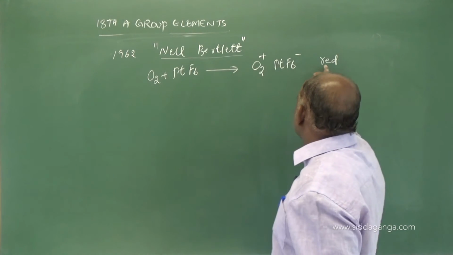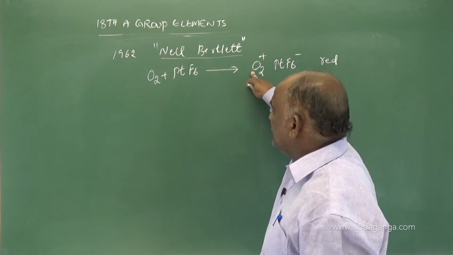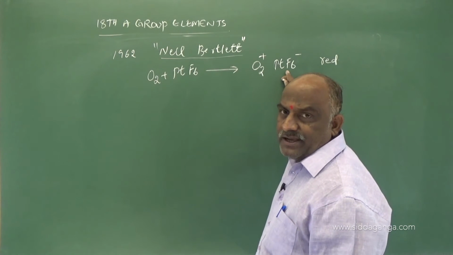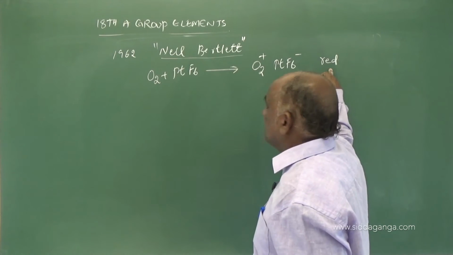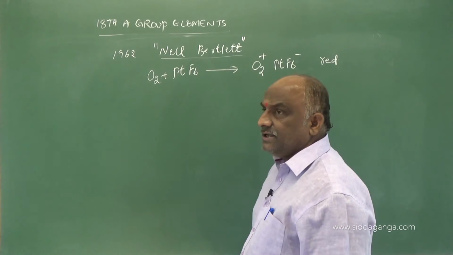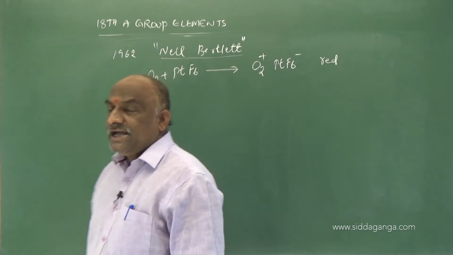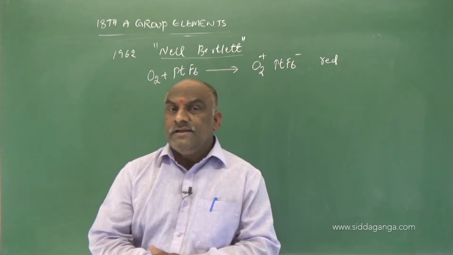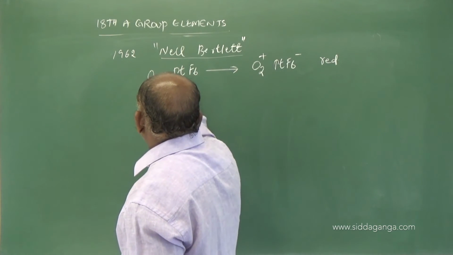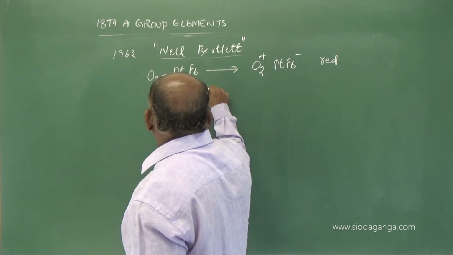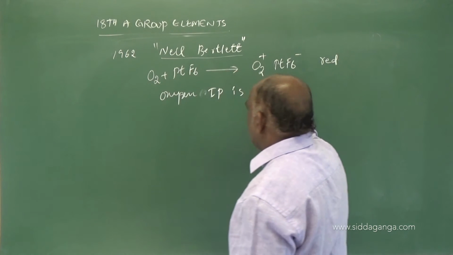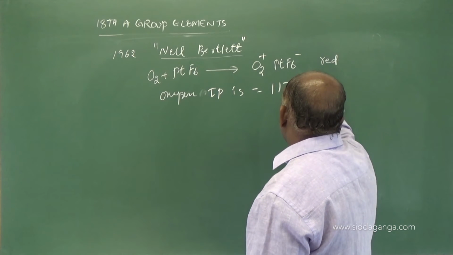What will be the color? The first compound prepared by Neil Bartlett is O2 plus PtF6 minus, a red color compound. On the account of this, he considered what the ionization potential value of oxygen is. The ionization potential of oxygen is 1175 kilojoules per mole.